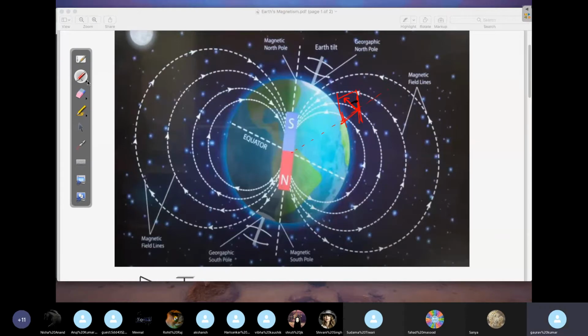This angle is called as what? Dip. This is called as a dip. So if you take, let's say this is B, this is your some value. Okay, this is let's say theta. This is your BH, B cos theta you will have it, and this will be your B sin theta. B vertical will be your B sin theta. This is what you get. So at any point, this is how you define.